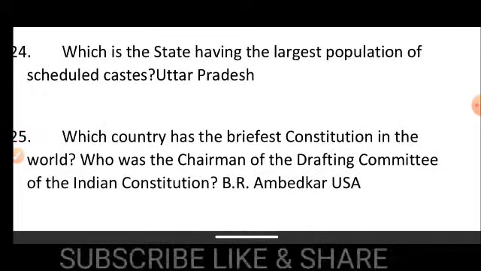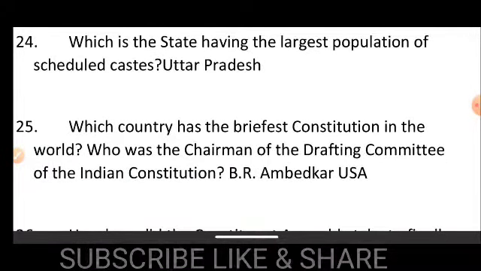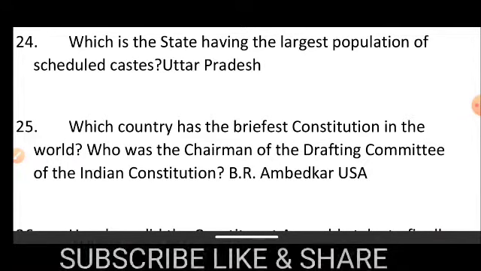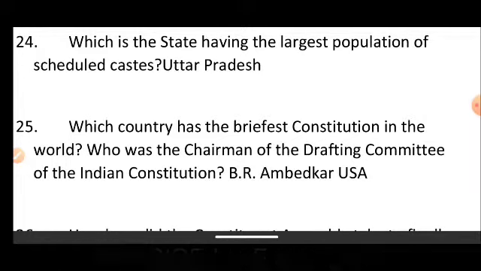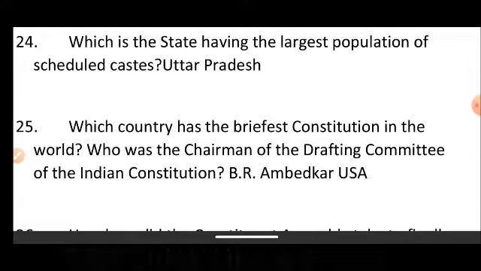Number 25. Who was the chairman of the drafting committee of the Indian Constitution? That is B.R. Ambedkar. Which country has the briefest constitution in the world? That is USA. The USA Constitution is described briefly.